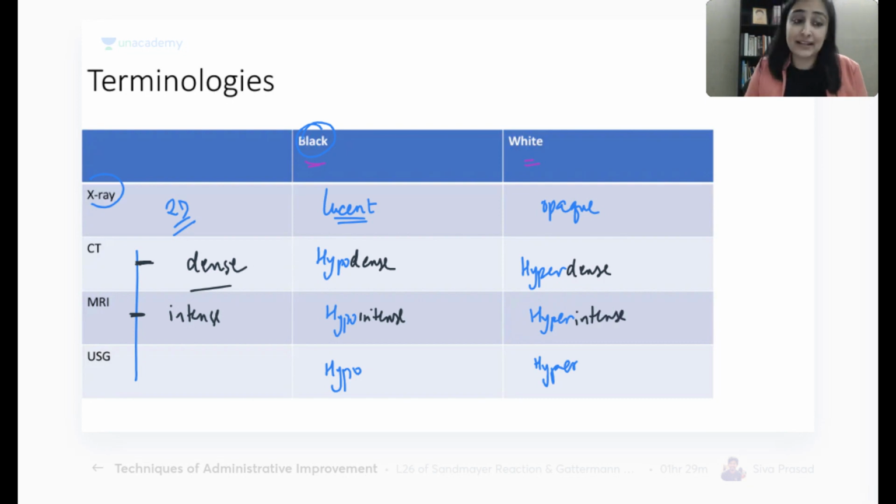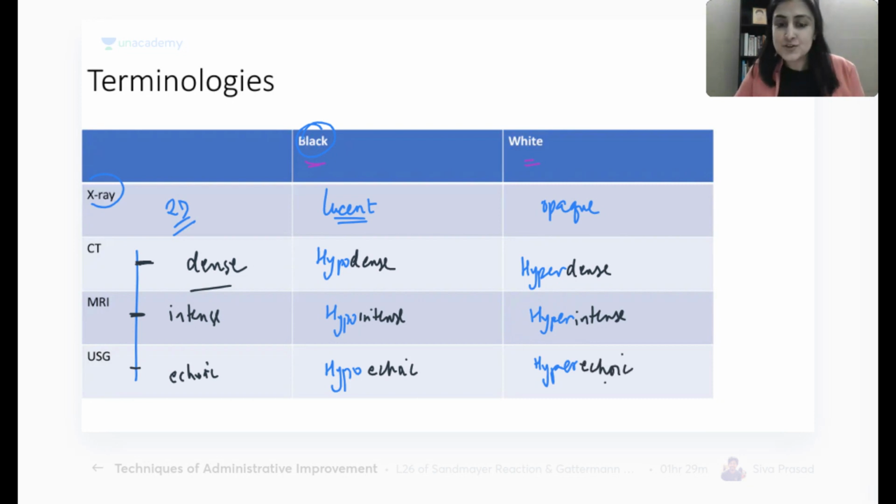Easy peasy. Then in ultrasound, what will we do? We will just add echogenic. All right, we will use the term echogenic. So what will I say basically? Instead of writing echogenic, I can also write echoic. So I can write hypoechoic, hyperechoic.